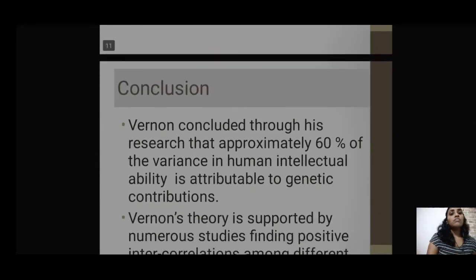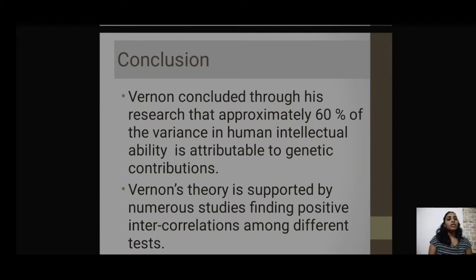Now to conclude, this theory was concluded by Vernon, and after this research he said that approximately 60% of the variance in human intellectual ability is attributable to genetic contribution. So 60% of it is genetic in nature, that is something that we acquire by birth, something that is inborn, that is innate in us. So these 60% of the abilities are innate, the others are what we acquire, which are more specific in nature.